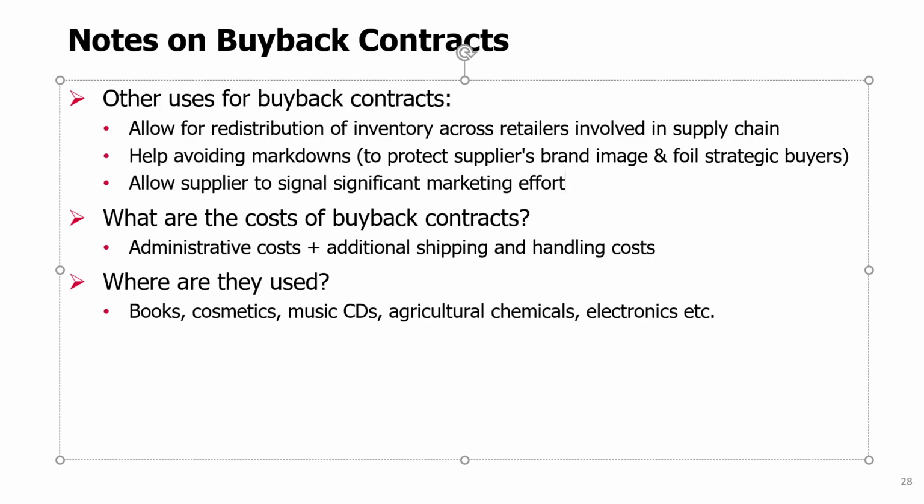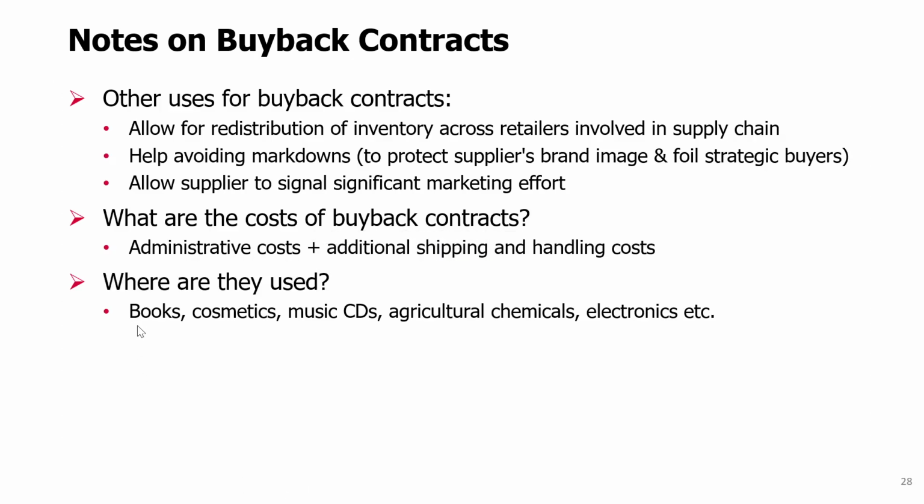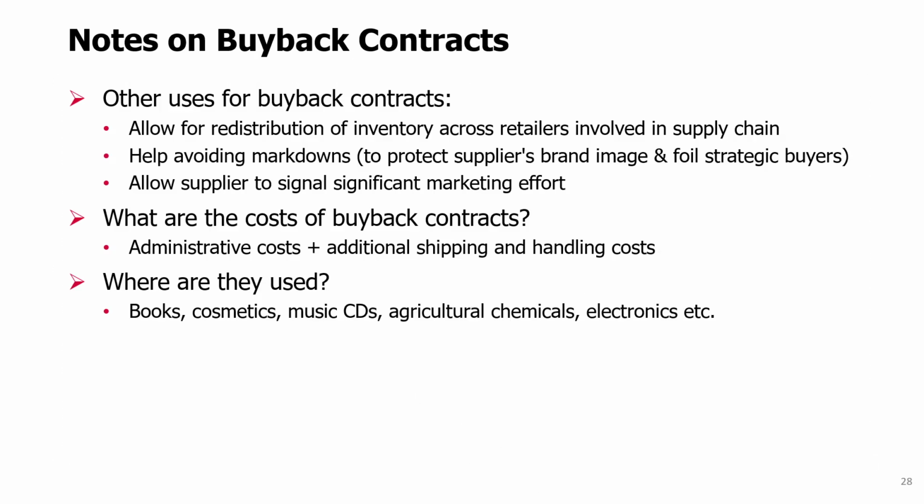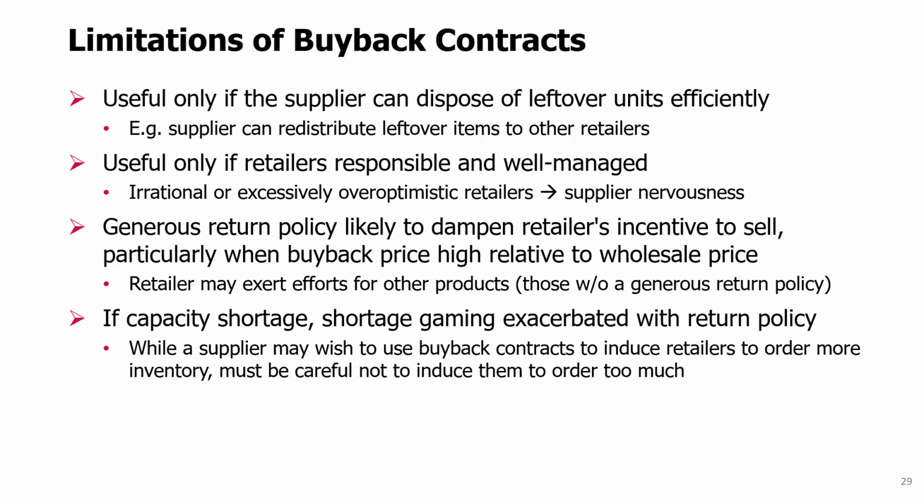The costs of buyback contracts are, of course, that it's a more complex contract, so there are some administrative costs and, of course, additional shipping and handling of the leftover inventory. Where are they used? They are used in a lot of types of items, like books, cosmetics, music CDs, but also, for example, in agricultural chemicals or electronics. So are buyback contracts so useful in every possible case?